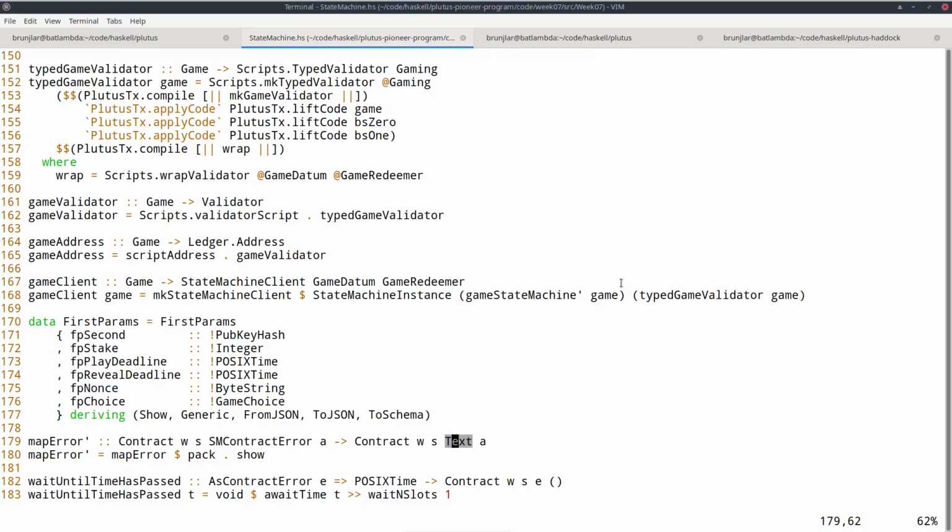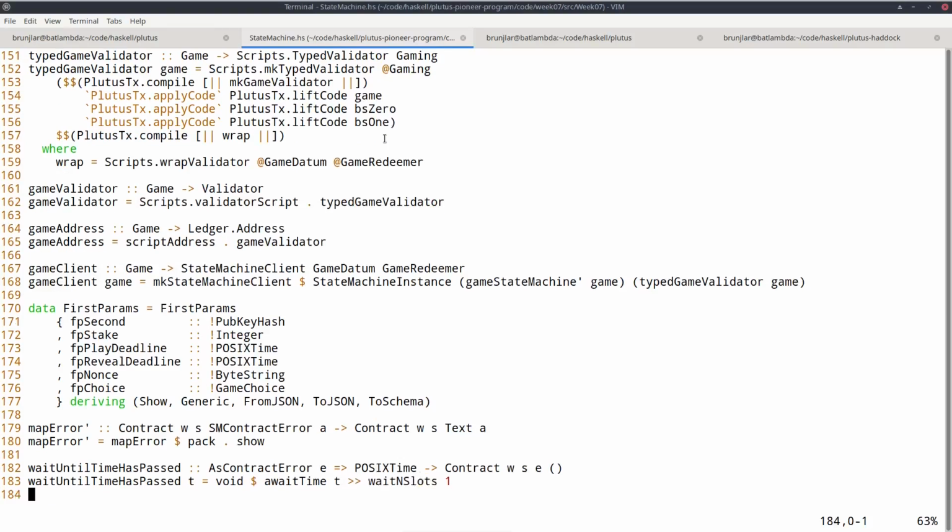So in order to make those two fit together, I define this map error prime function, which uses the map error we have discussed before, and it turns an SM contract error into a text by showing the SM contract error and then packing the resulting string into a text. I also again have this helper function wait until time has passed that I already used in the even odd example, which given a time first waits until this time has been reached and then waits for another slot to make sure we are in the slot after this time.